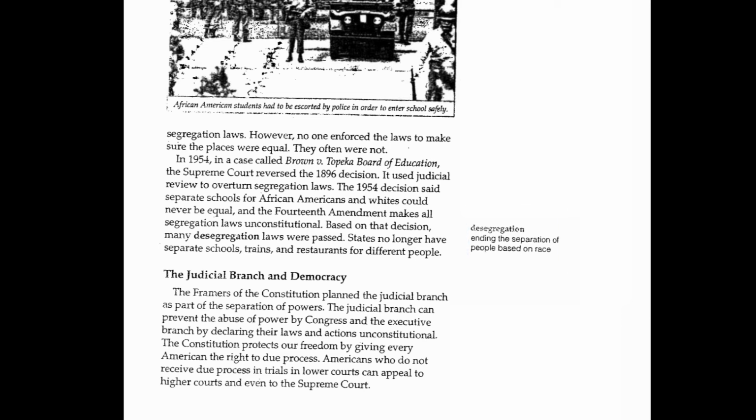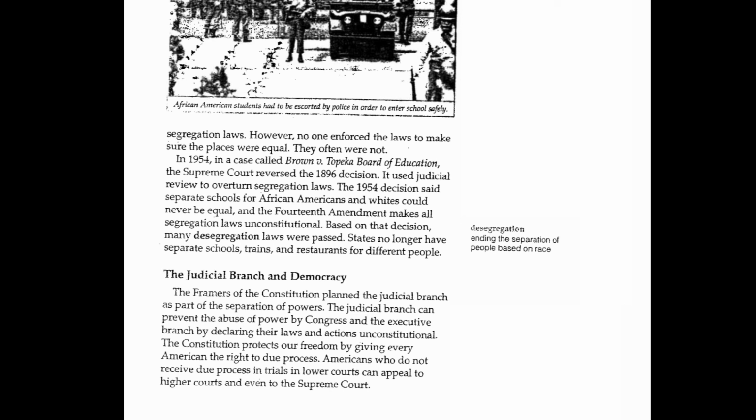In 1954, in a case called Brown v. Topeka Board of Education, the Supreme Court reversed the 1896 decision. It used judicial review to overturn segregation laws. The 1954 decision said separate schools for African Americans and whites could never be equal, and the 14th Amendment makes all segregation laws unconstitutional. Based on that decision, many desegregation laws were passed. States no longer have separate schools, trains, and restaurants for different people.